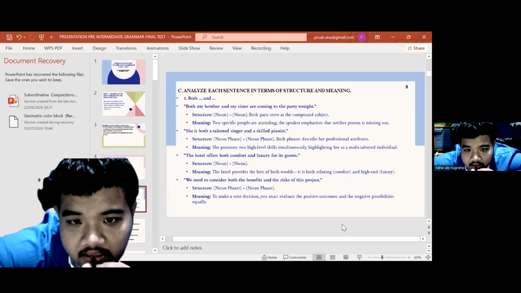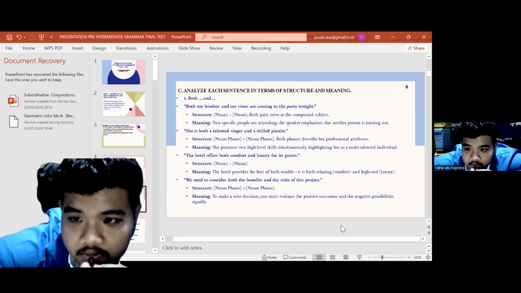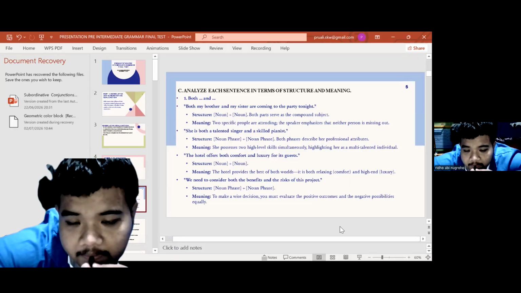She is both a talented singer and a skilled pianist. The structure is noun phrase plus noun phrase. Both phrases describe her professional attributes, meaning she possesses two high-level skills simultaneously, highlighting her as a multi-talented individual.